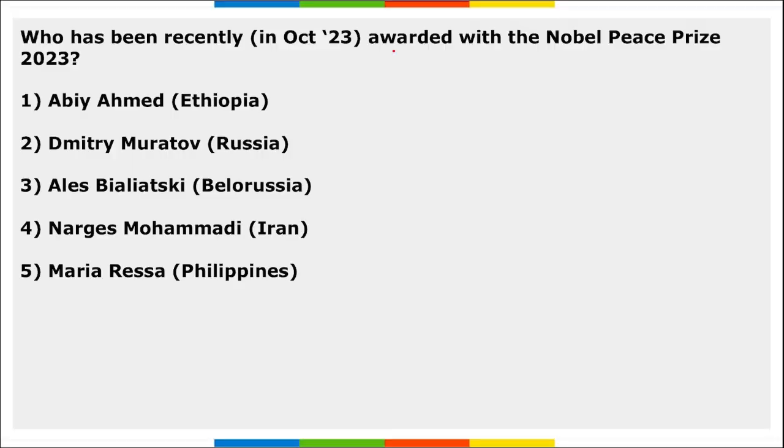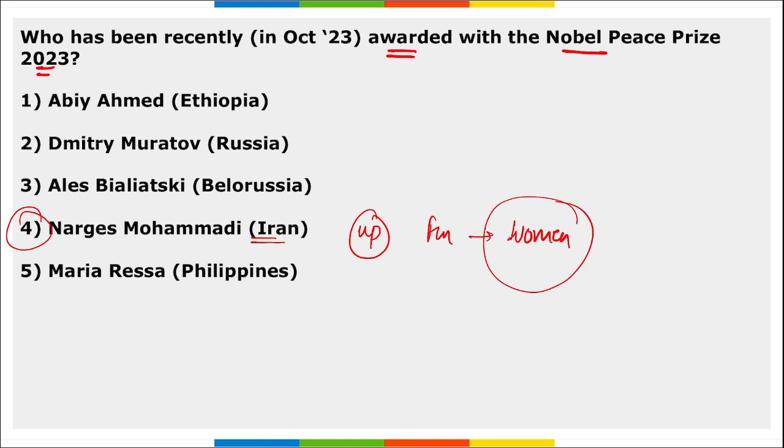Next, who has been recently awarded the Nobel Prize for 2023? So the Nobel Peace Prize for 2023 was awarded to Narges Mohammadi. She is from Iran and she is working towards the upliftment and fundamental rights of women in Iran. Correct? So we can say she is working towards the rights of women in Iran, and for this only she was honored with the Nobel Peace Prize in 2023.